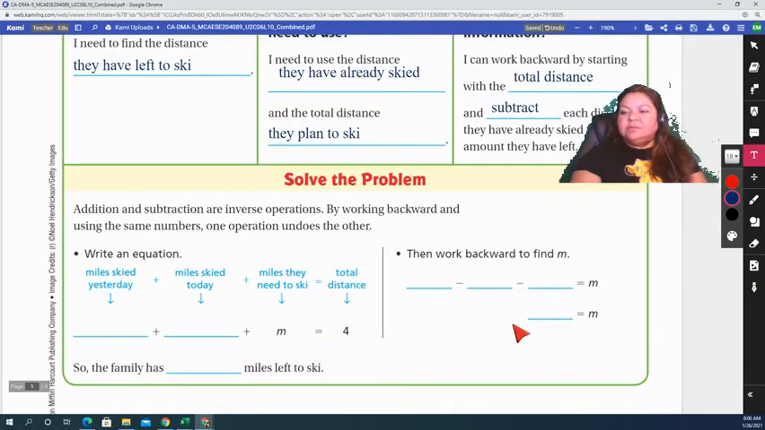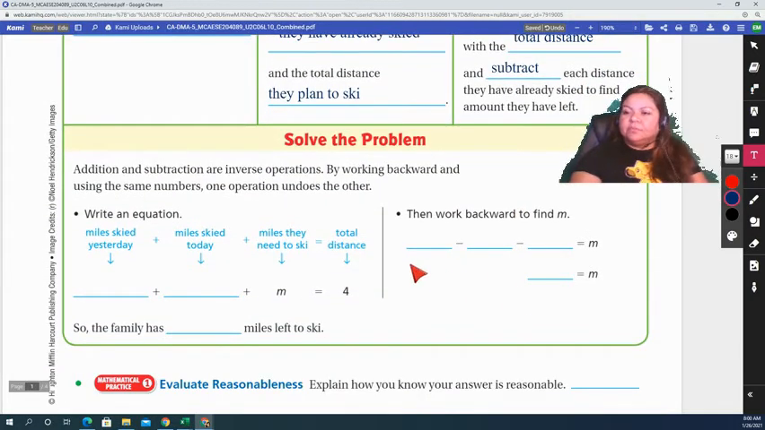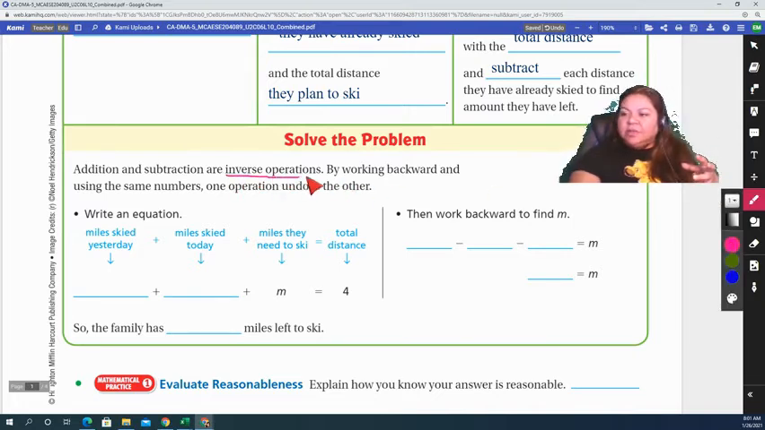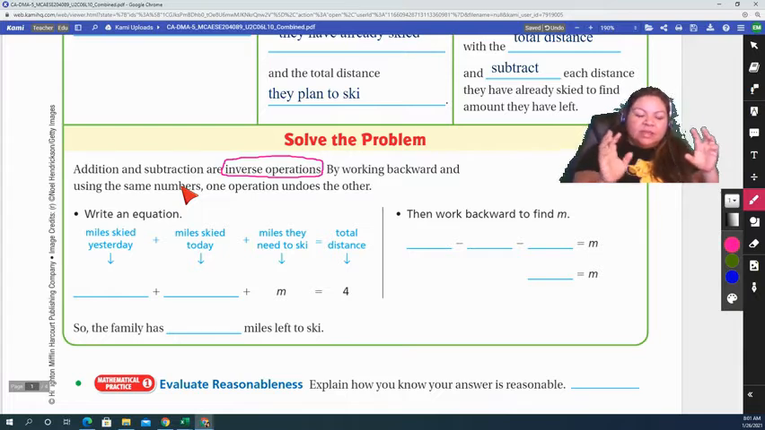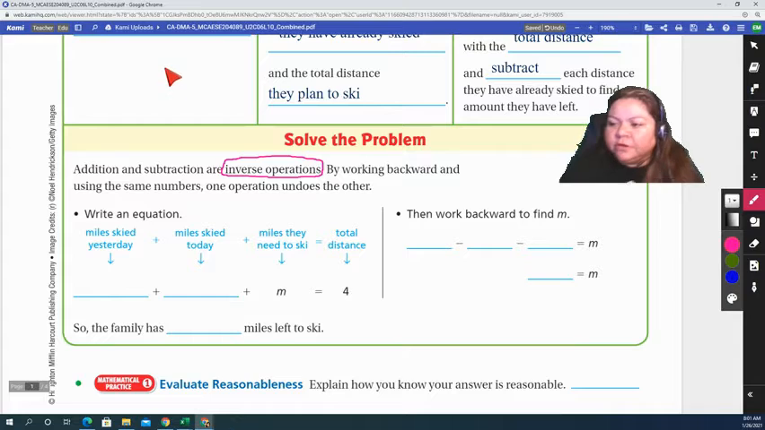All right. So now it's time to solve the problem. Here they're reminding us that addition and subtraction are inverse operations. Remember, inverse operations is a keyword. It means that they are opposites, like multiplication and division are inverse. Division undoes multiplication, and multiplication undoes division. It's the same thing with addition and subtraction. You can add, and subtraction is the inverse, the opposite.